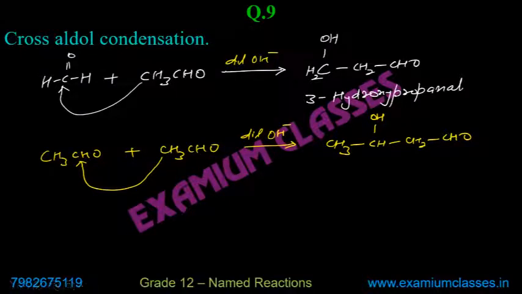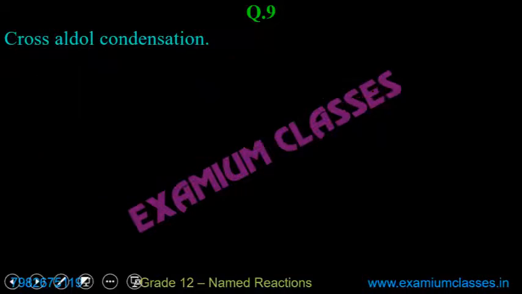Yes, Uppan. But if both have alpha carbons, alpha hydrogen, then in that case, four products will be formed. Just to explain, I'm taking another example. Suppose now I'll take the one where both have the carbonyl group and alpha carbon.